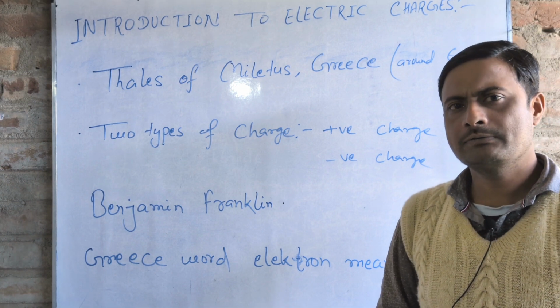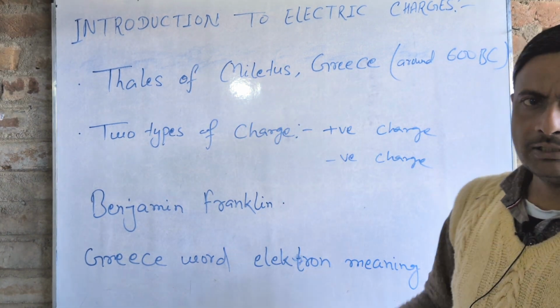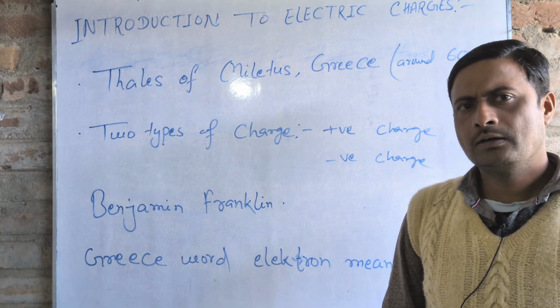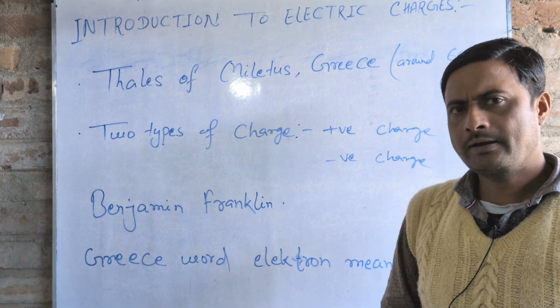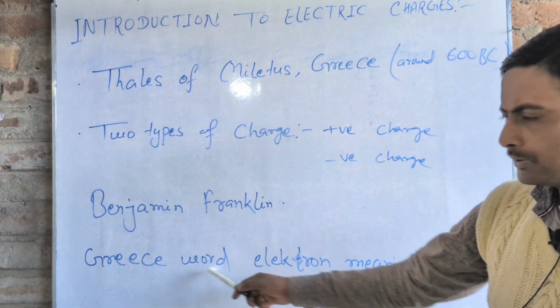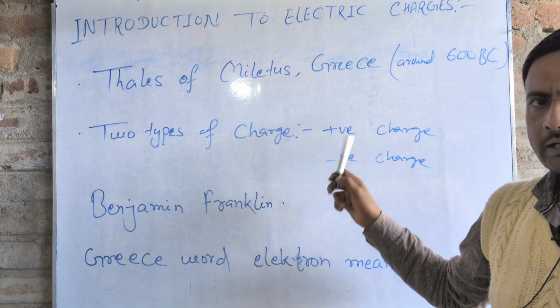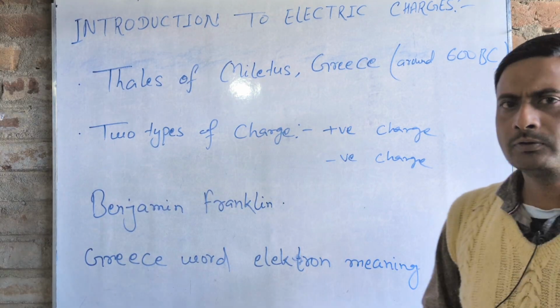The electrical effect of charge was first experienced by Thales of Miletus around 600 BC, and he noticed that silk rubbed with amber attracts small objects. Also, the word electron is derived from the Greek word whose meaning is amber. There are two types of charge: positive charge and negative charge. The naming is given by convention.